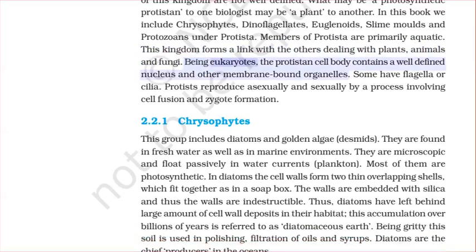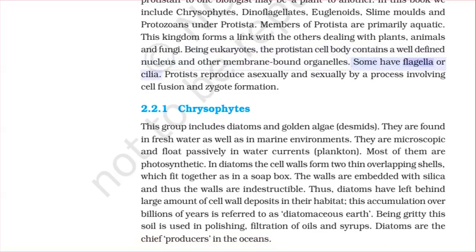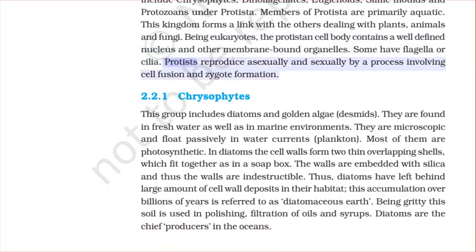Being eukaryote, the protistan cell body contains a well-defined nucleus and other membrane-bound organelles. Some have flagella or cilia. Protists reproduce asexually and sexually by a process involving cell fusion and zygote formation.